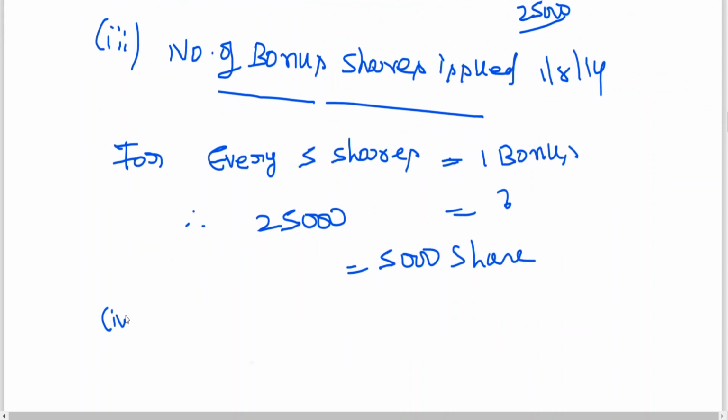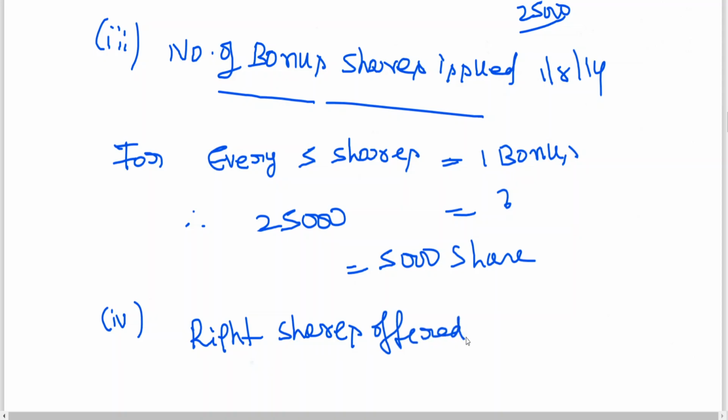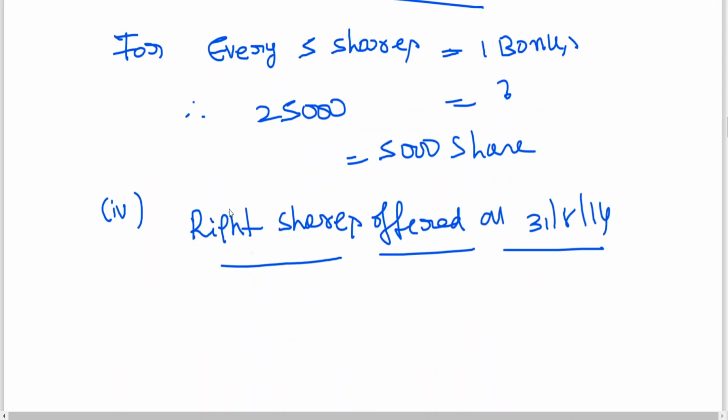Fourth point. On 31st August, the directors of Vayu Limited announced a rights issue which entitled the shareholder to subscribe 2 shares for every 6 shares. Right shares offered on 31st August 14.